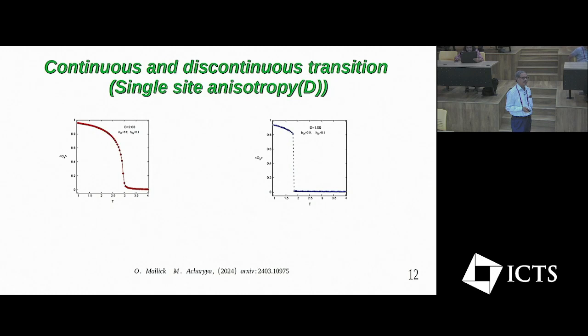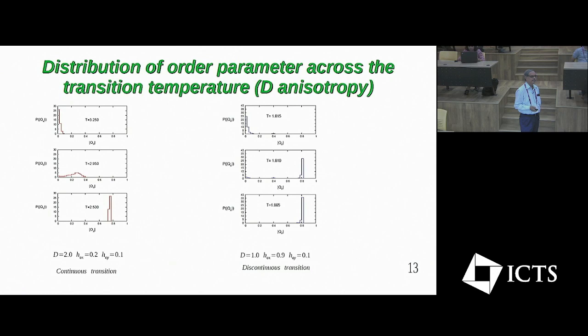The same thing is observed in the case of single site anisotropy. We have the continuous transition in one parameter range, and a discontinuous transition in another parameter range. We have also studied the distribution of the order parameter here. In the case of second order transition, we have this kind of distribution, and in the case of first order transition, we have this kind of distribution. Here also, close to the transition temperature, the second peak is not very prominent, but there is a peak. Probably we have not yet hit the right temperature; maybe it will be slightly higher, and then we will have the first order transition.